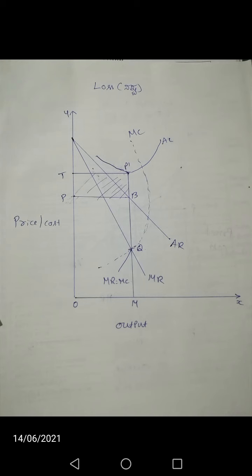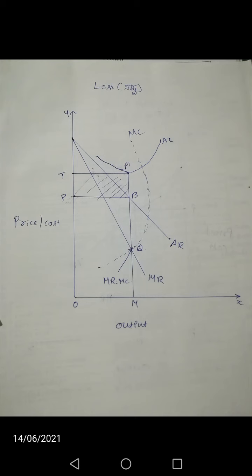Again OM is the equilibrium output because at that point MR is equal to MC. Q is the equilibrium point and OM is the equilibrium output. In this diagram the AC curve lies above the AR curve. So AC is greater than AR. AC lies above the AR curve. The difference between AC and AR represents the total loss